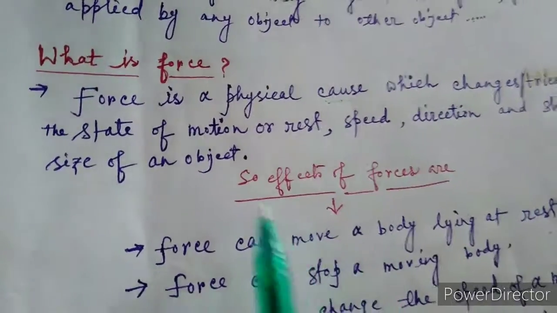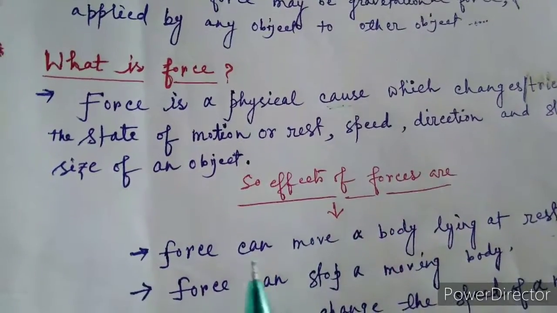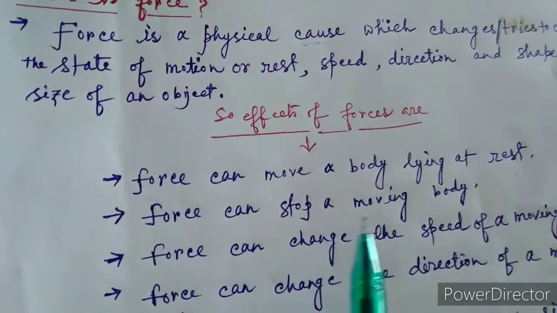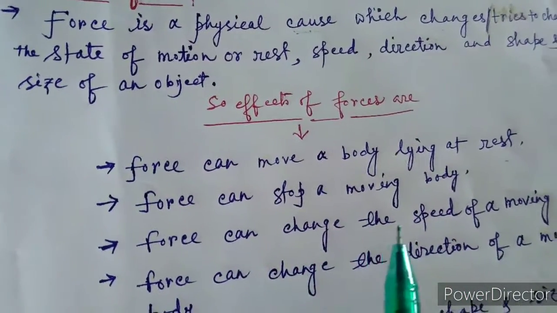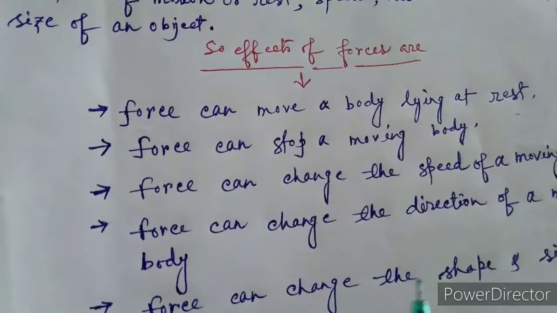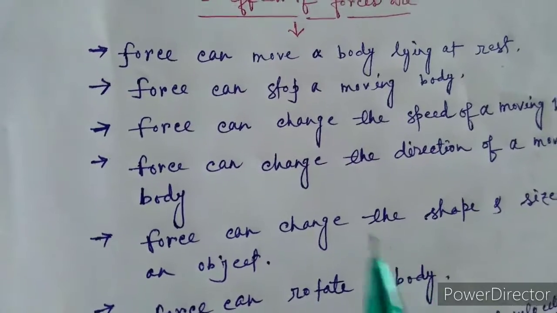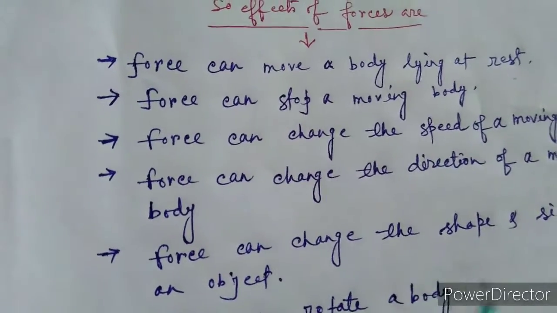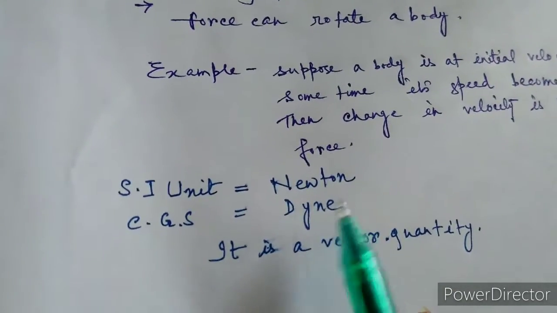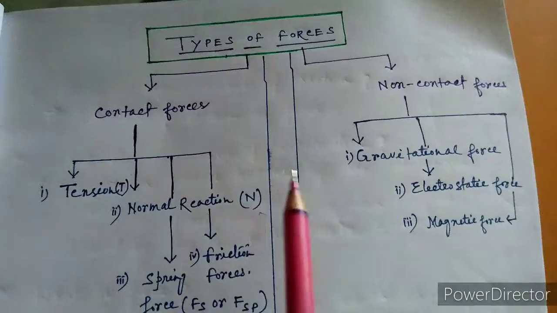Now what are the effects of forces? From this definition of force, you can get the effects of forces. So the first point: force can move a body lying at rest. Force can stop a moving body. Force can change the speed of a moving body. Force can change the direction of a moving body, and force can change the shape and size of an object. Also force can rotate an object. So all these are the effects of forces. And the SI unit of force is Newton and the CGS unit is dyne, and it is a vector quantity. All these things you know.